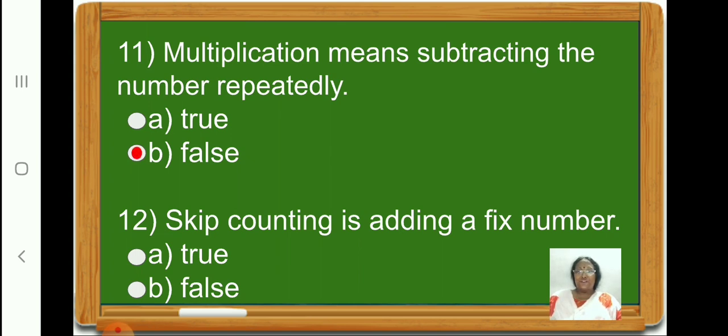Now let's do question number 12. Skip counting is adding a fixed number. Is it true or false? Yes, it is true. So let us click on option A, true.